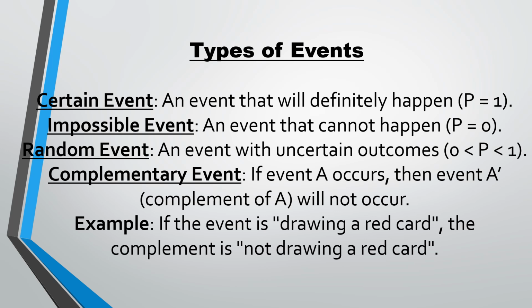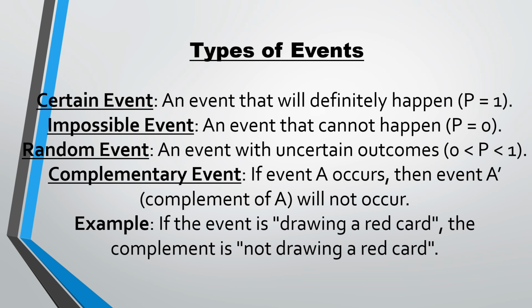Okay. Next is random event. A random event is an event with uncertain outcomes. Means the outcomes can be between 0 and 1. Anything between 0 and 1, those events are called random events.